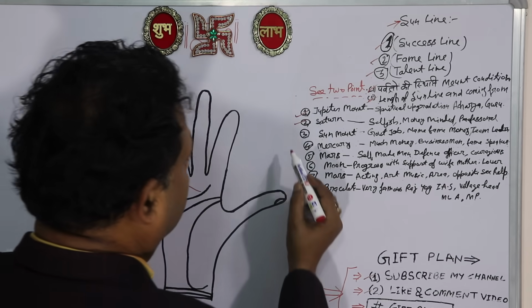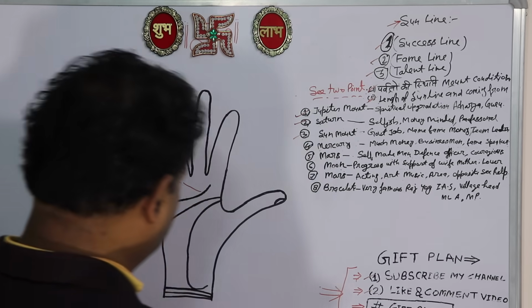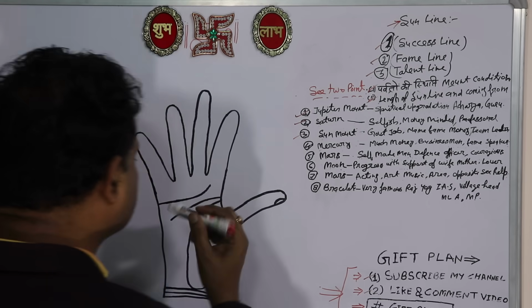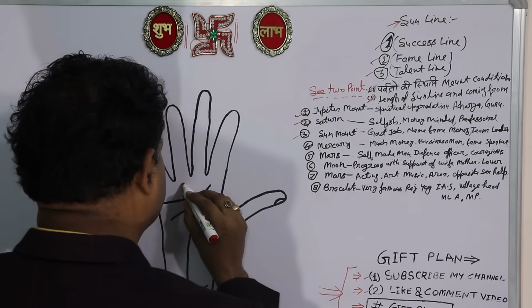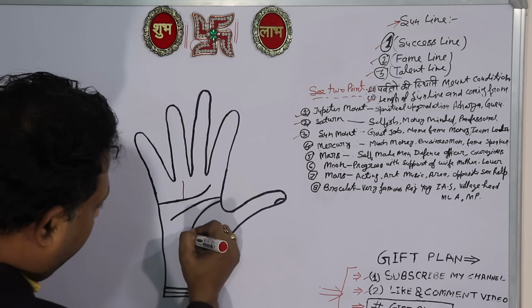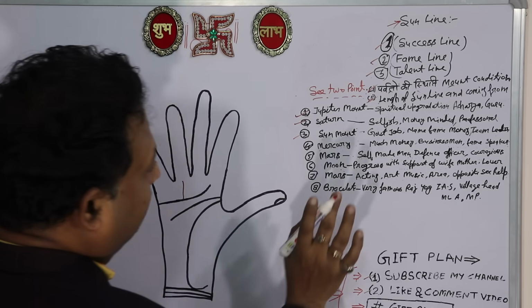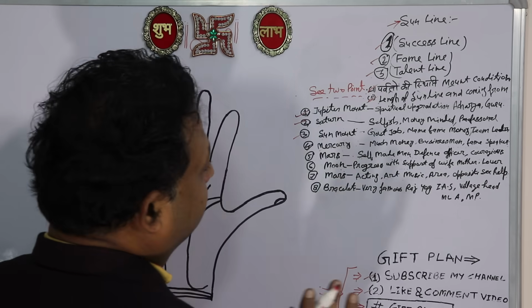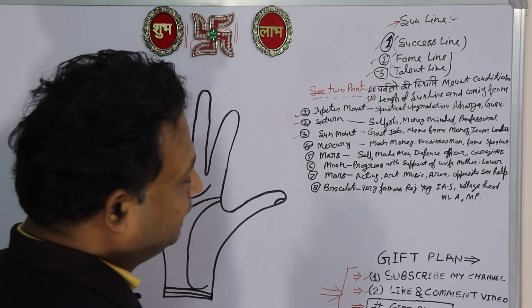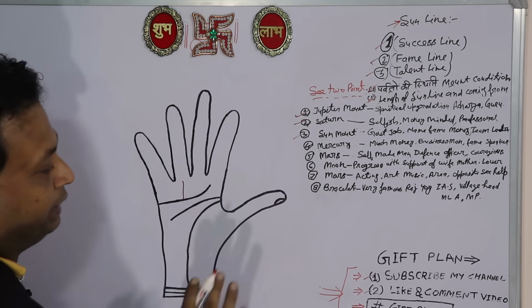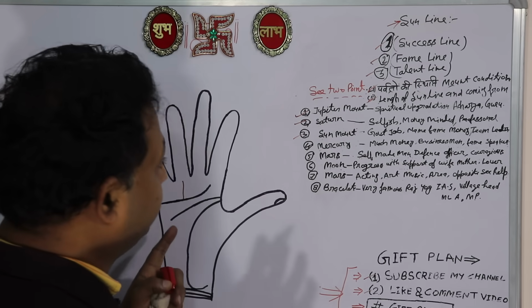Next, the sunline coming and ending at the sun mount itself. So it is a good line. If the sunline is coming from the heart line or somewhere from the downside, it is a good line. This type of person will be in a government job, and he will get name, fame and money. This type of person will be a team leader. Where he works, he will be the team head.